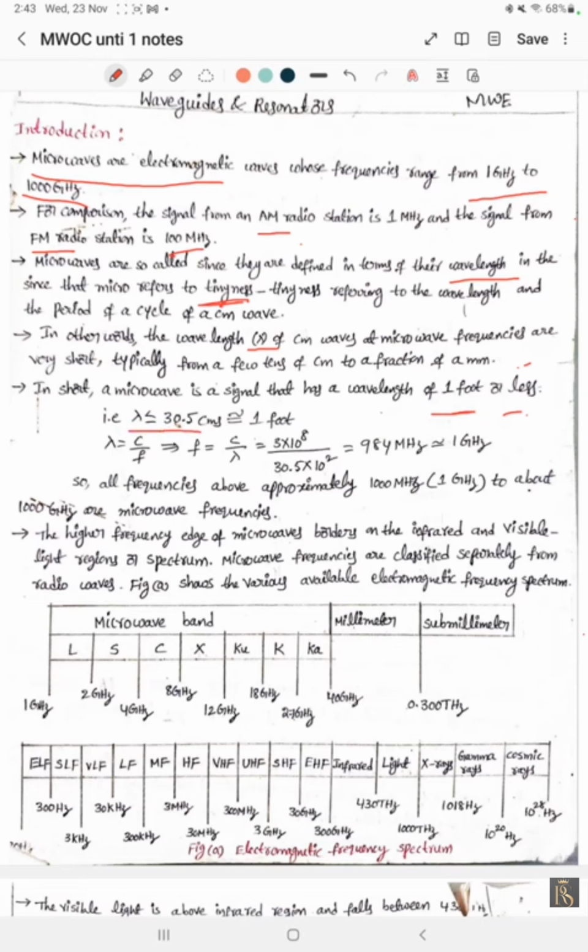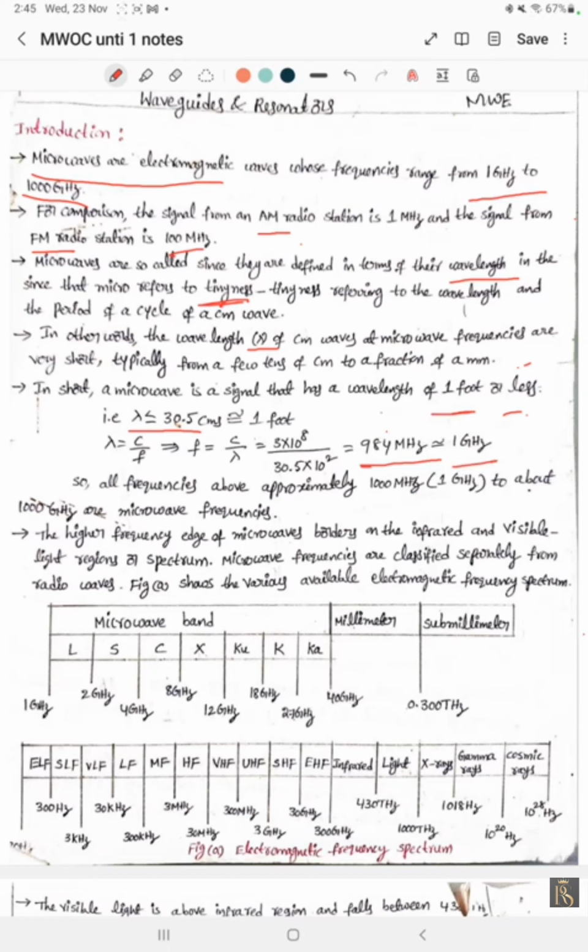Lambda is equal to C by F, whereas to find frequency, F is equal to C by lambda. Here C is 3 into 10 power 8. The wavelength is given as 30.5 centimeters, and converting this into meters, we get 30.5 into 10 to the power minus 2. That equals 984 megahertz, which is nearly 1000, so we write 1 gigahertz.